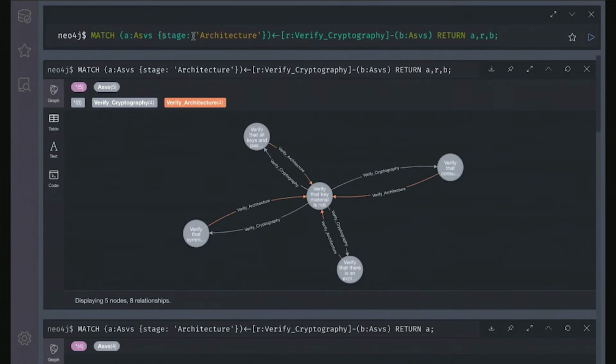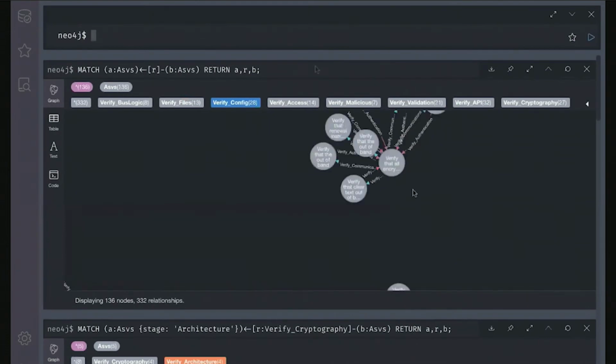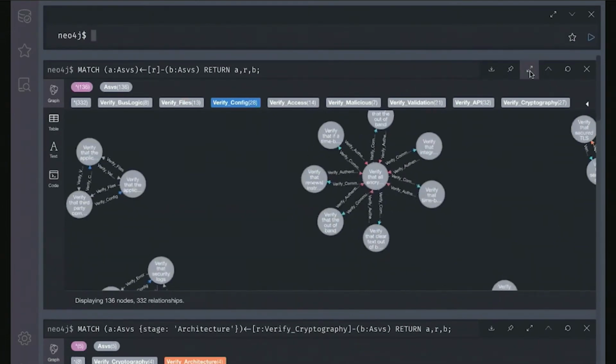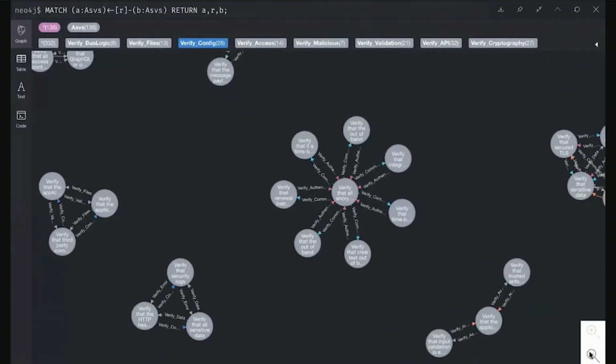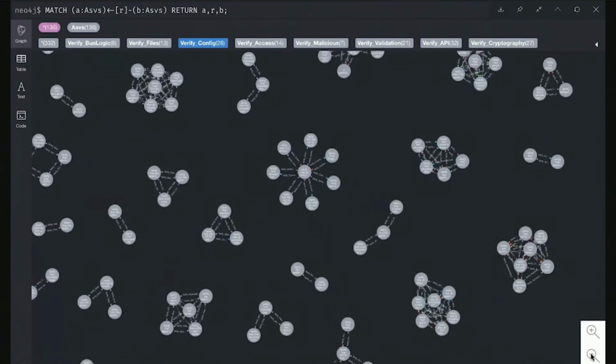So what I would do here is I'm quickly going to remove all of the verification relationships that I was previously looking at, and just enter something in here and see how things come out. Now, obviously, we can see that from here, not all nodes are strongly connected. And there is a specific reason behind this.